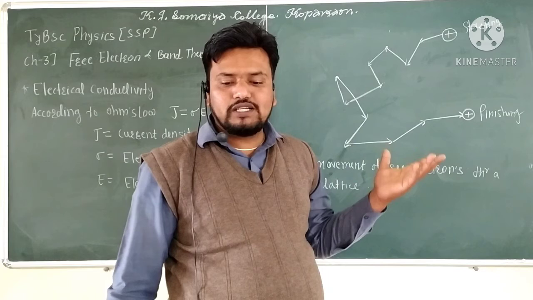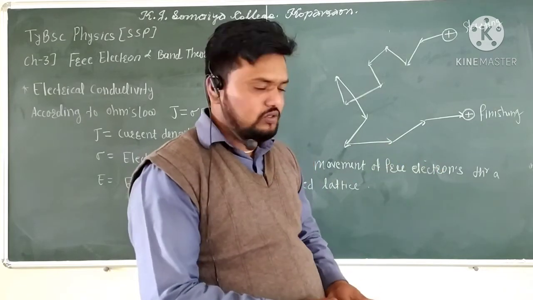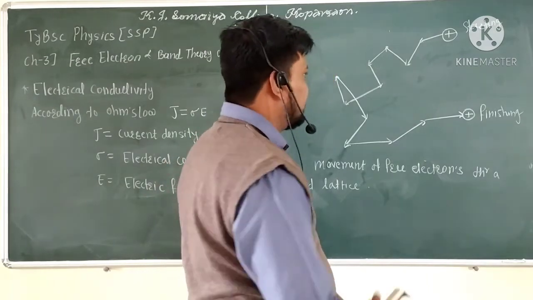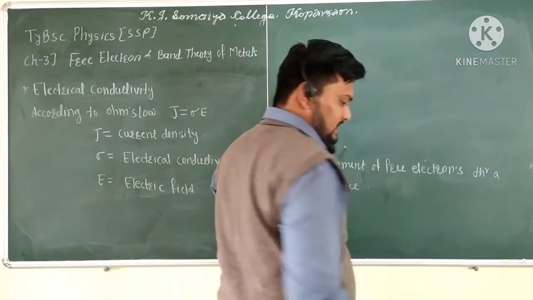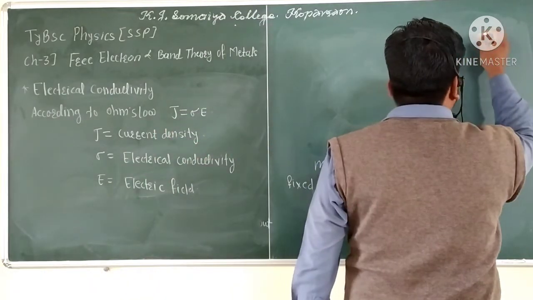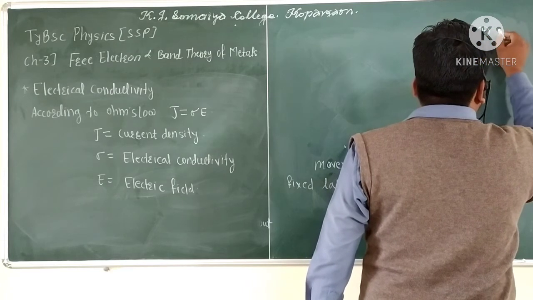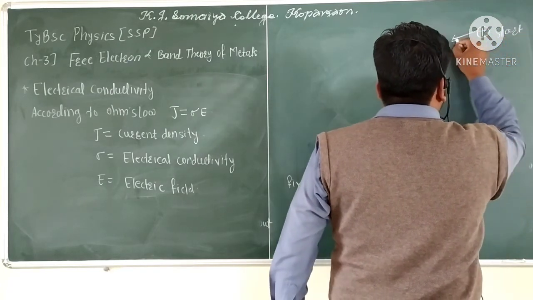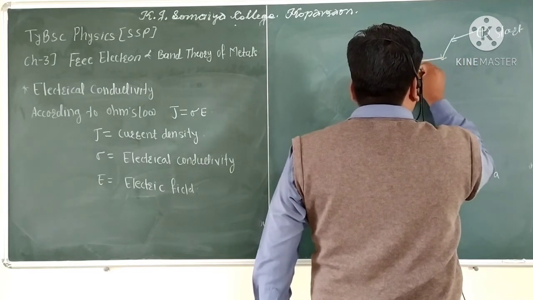We have to see here the straight line path difference, as in the figure we are considering. This figure is along the straight line, with the starting point, for example, here, at the positive ion core, and the electron moves along any direction.